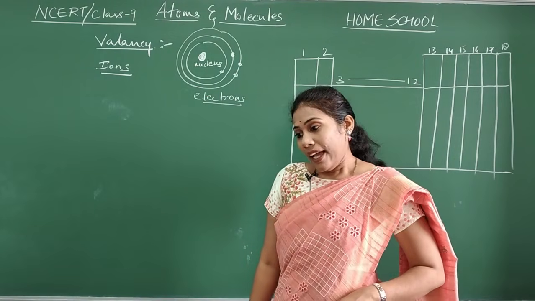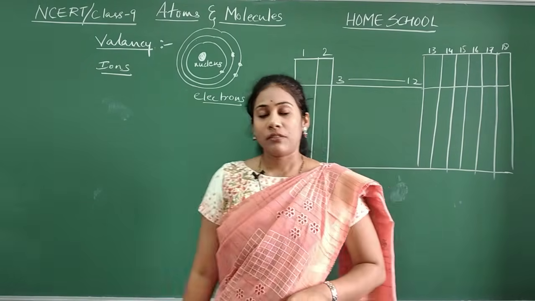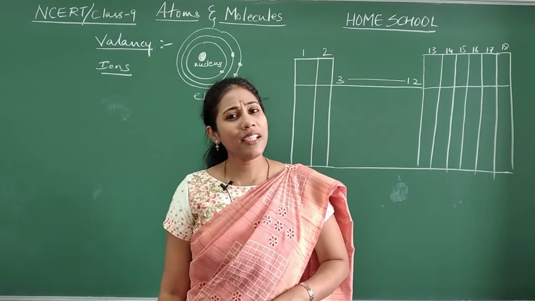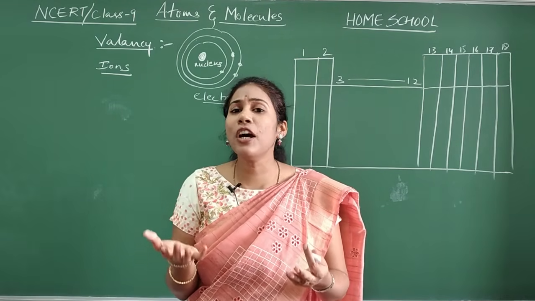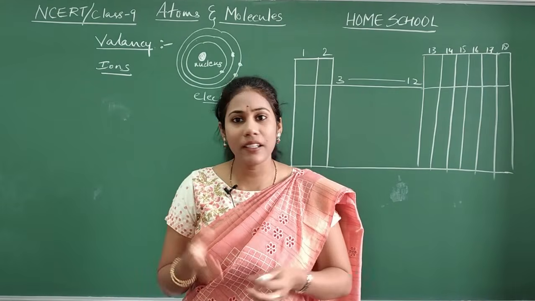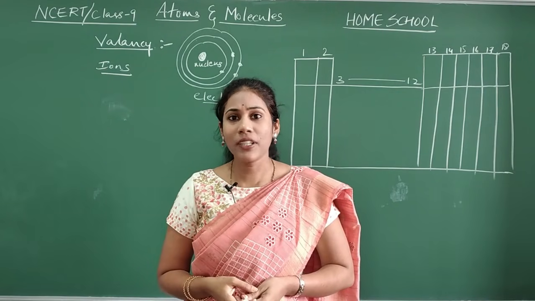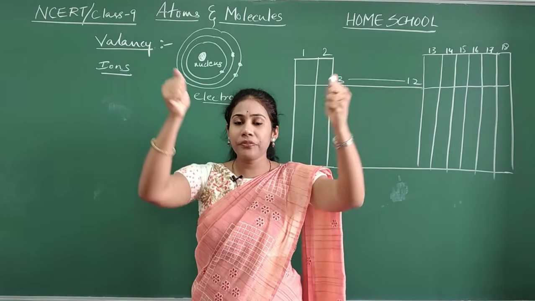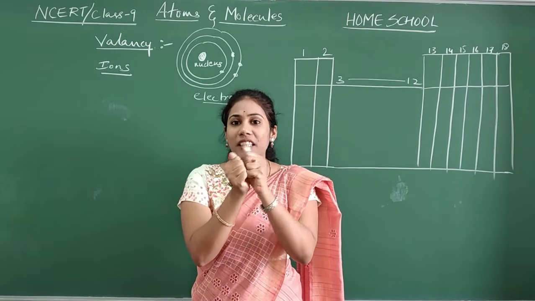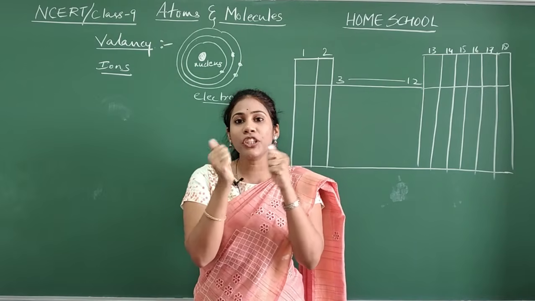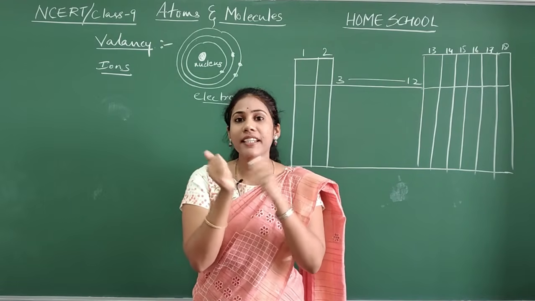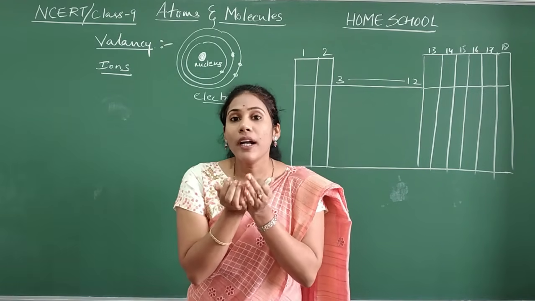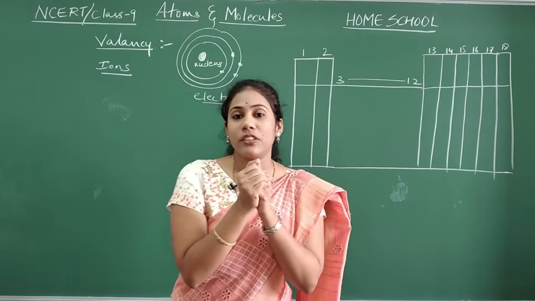And I said chemical reaction. What is a chemical reaction? Combination of atoms is called a chemical reaction. If one atom and another atom combine with each other, I said some magic will happen, or an attraction is created between them. That is what we call a chemical reaction.